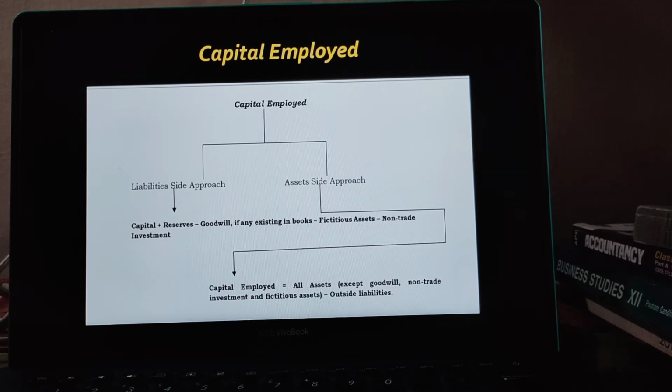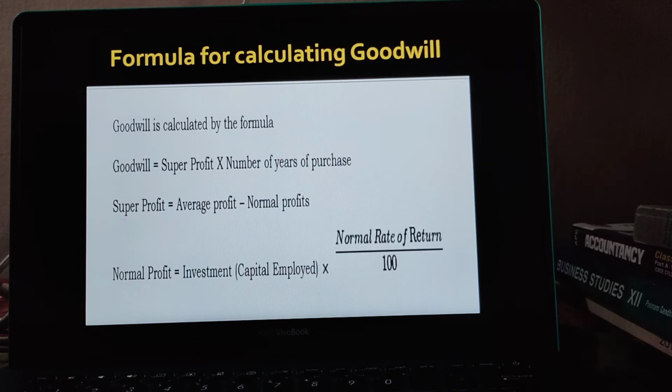Trade investments are those investments made in another enterprise for the furtherance of one's own business, and non-trade investments are those investments made to earn revenue by investing surplus funds and not for the purpose of furtherance of one's own business.